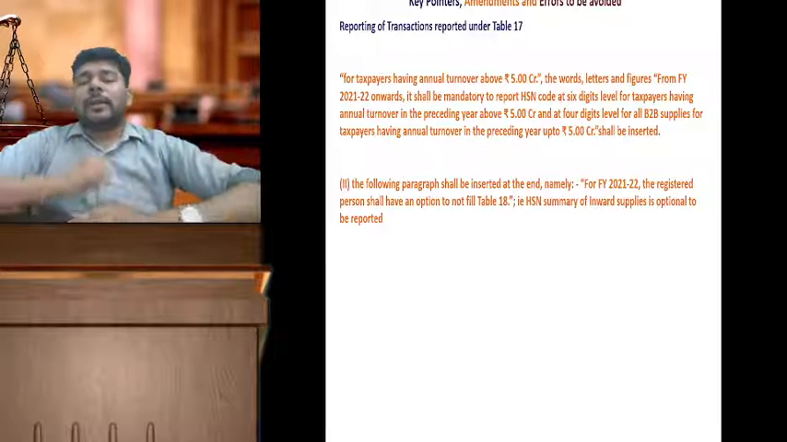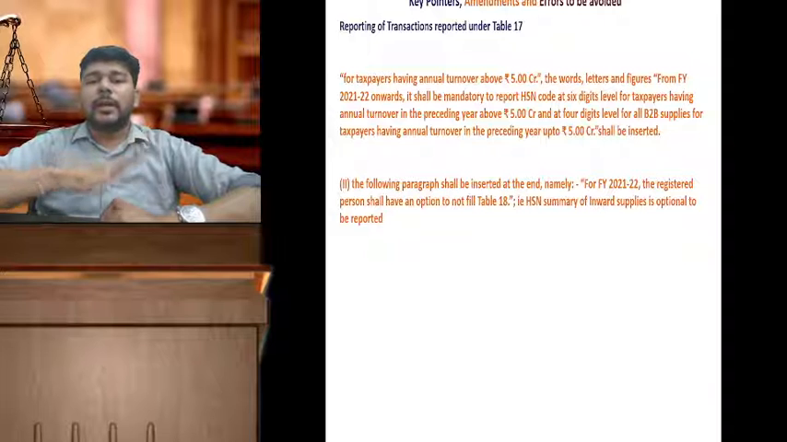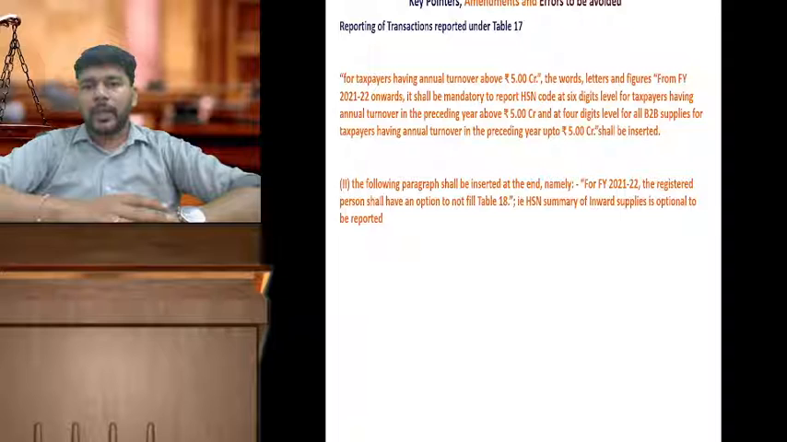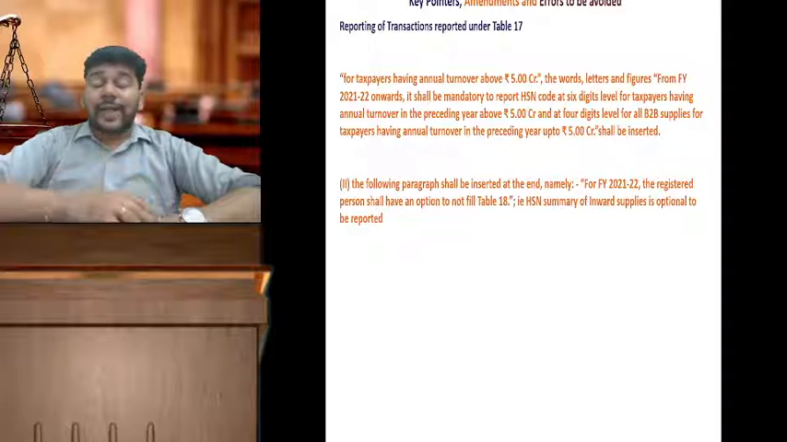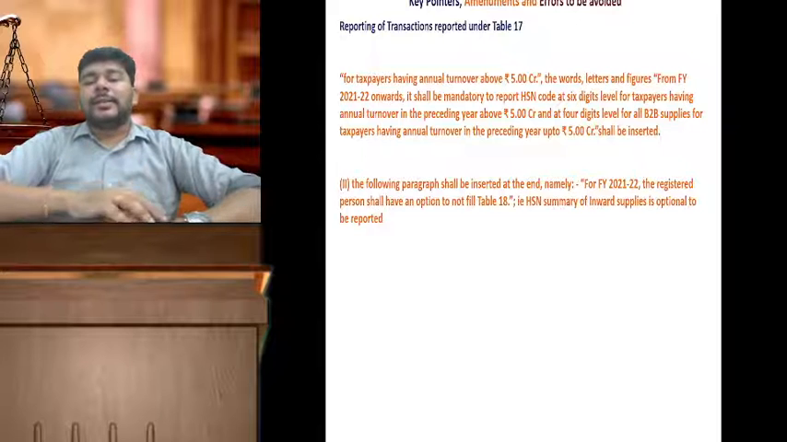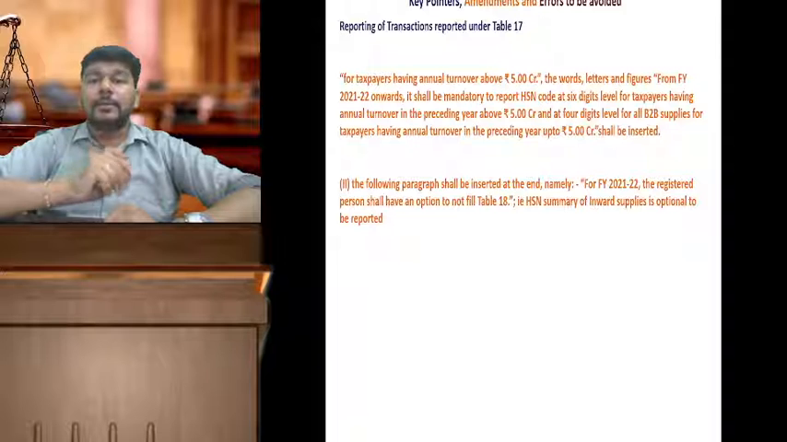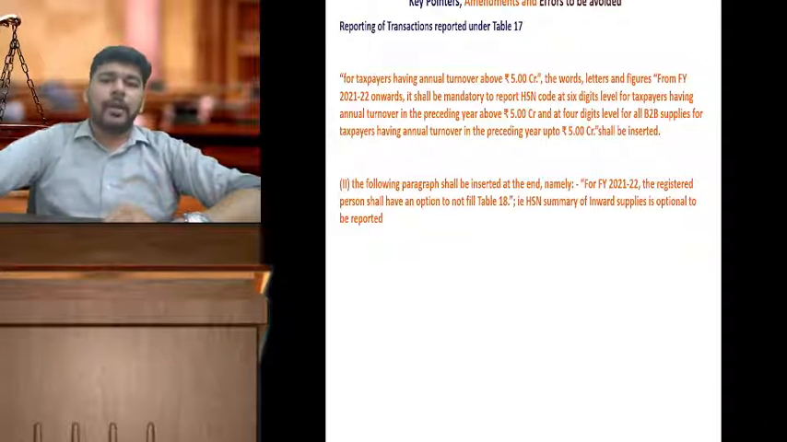Means for taxpayers having turnover in excess of 5 crores, 6 digit HSN summary is compulsory for the outward supplies of B2B, B2C, all supplies. For the taxpayer having turnover less than 5 crores, the HSN summary up to 4 digit is compulsory for all B2B supplies. This is the amendment for the current period.